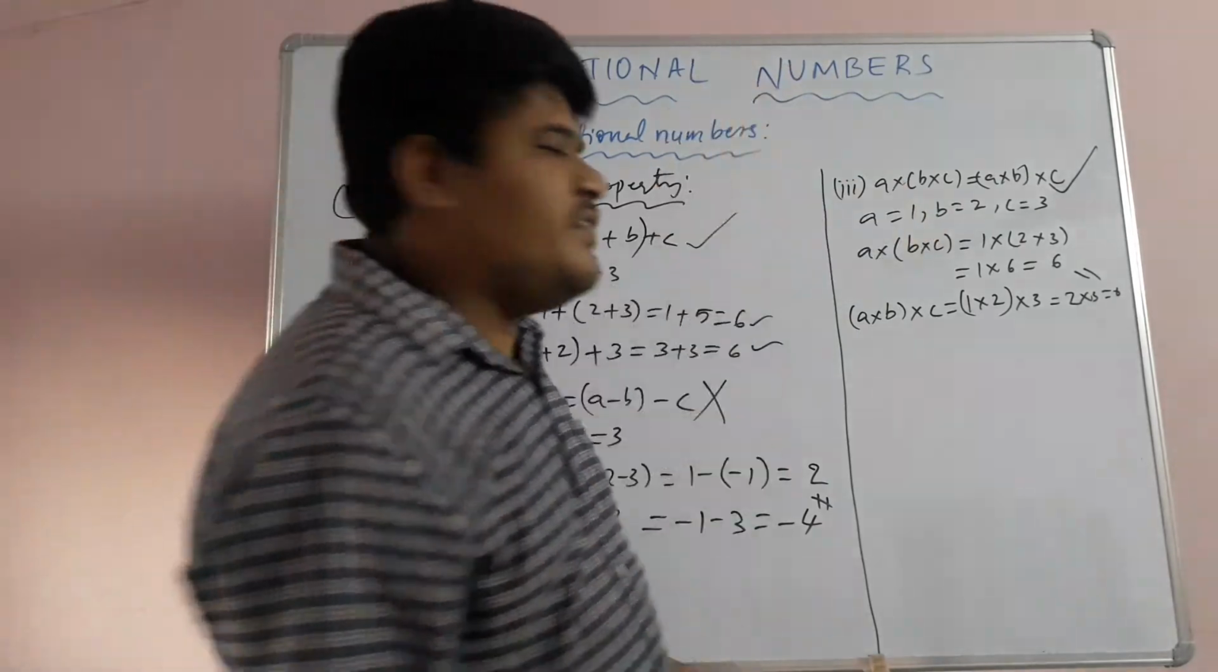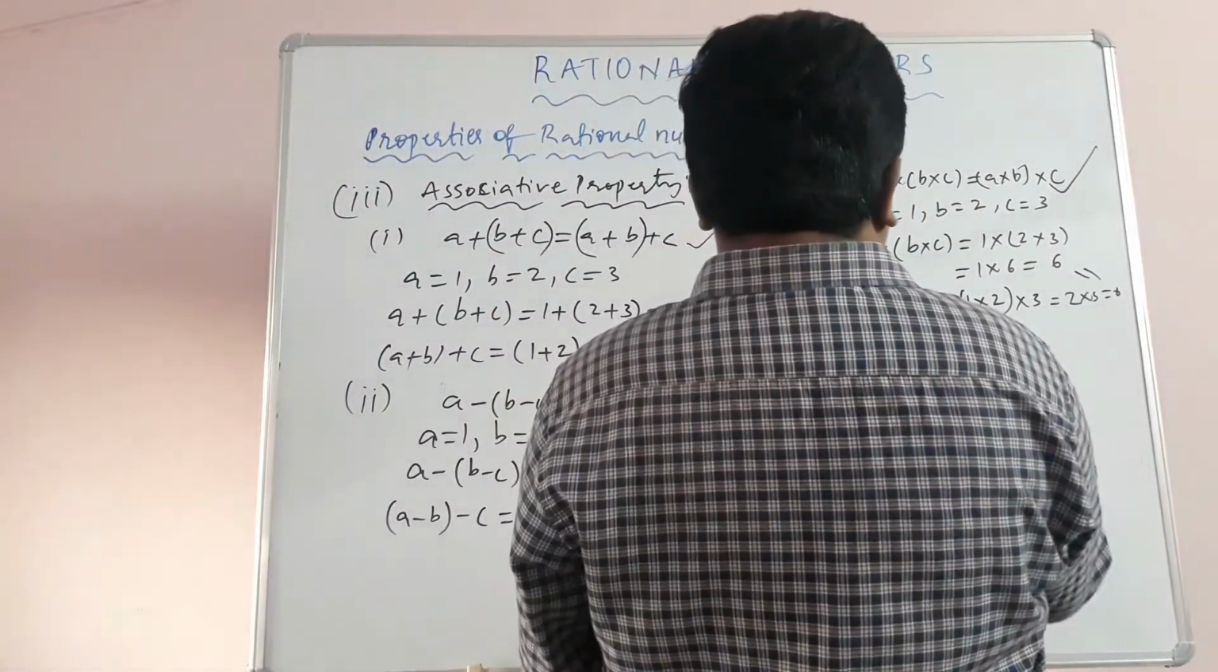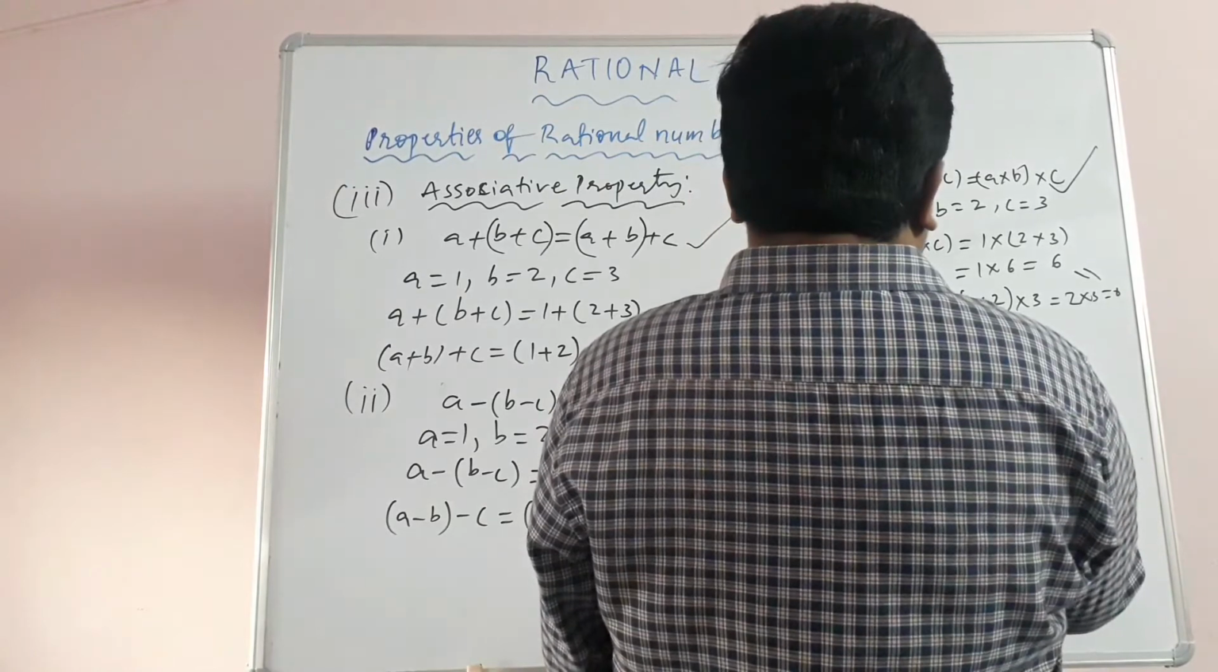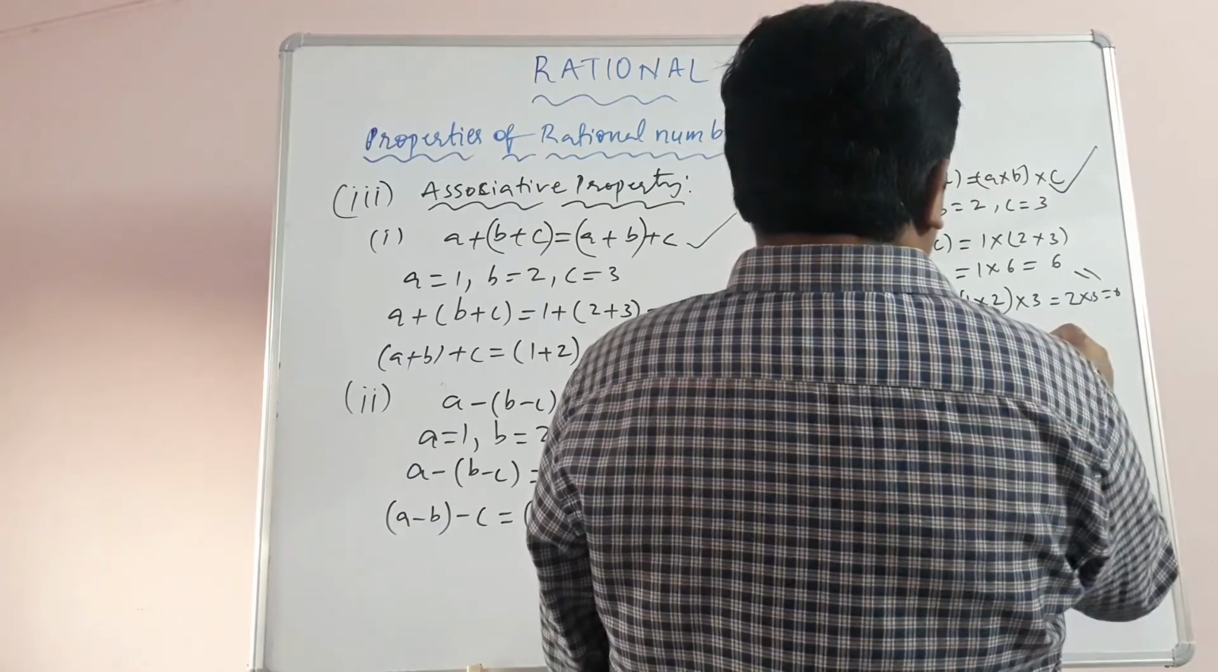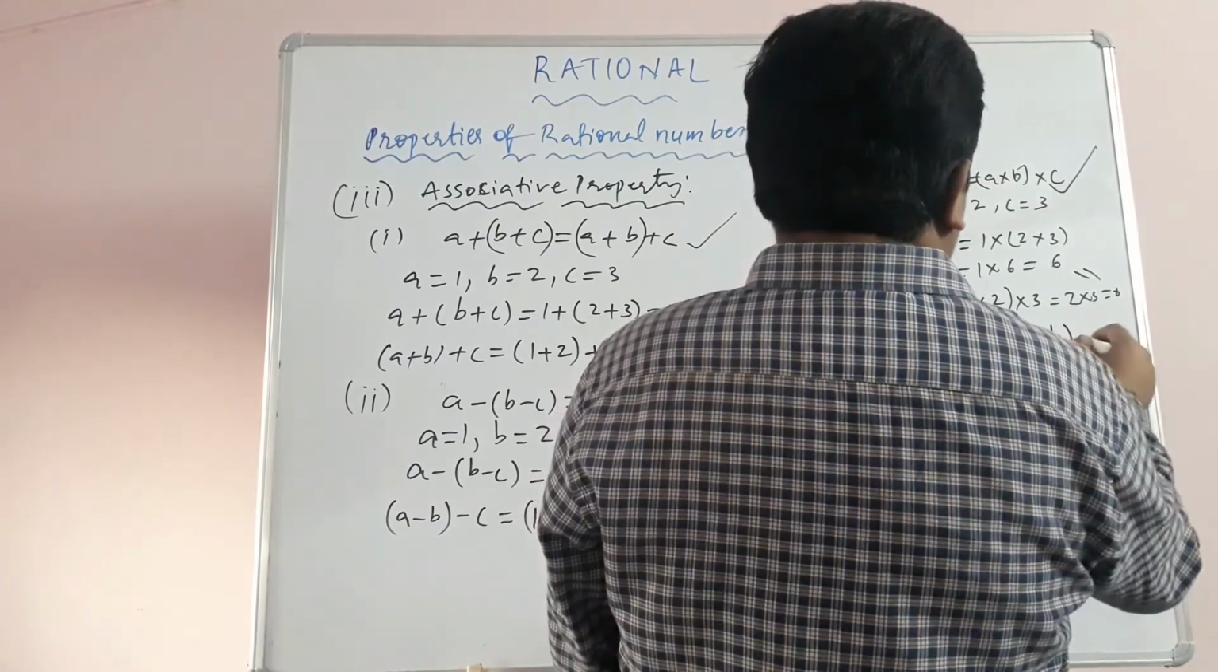Now let's see division. So the fourth part is what? Division. So A divided by (B divided by C) is equal to (A divided by B) divided by C.